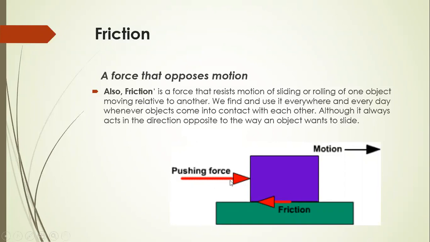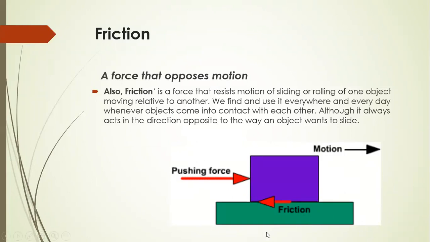This is the direction of the applied pushing force, and therefore the direction of the motion is towards this direction. As from the definition of friction, it opposes the motion, therefore the direction of the friction force is opposite to the direction of the motion and opposes the relative motion of the bodies.